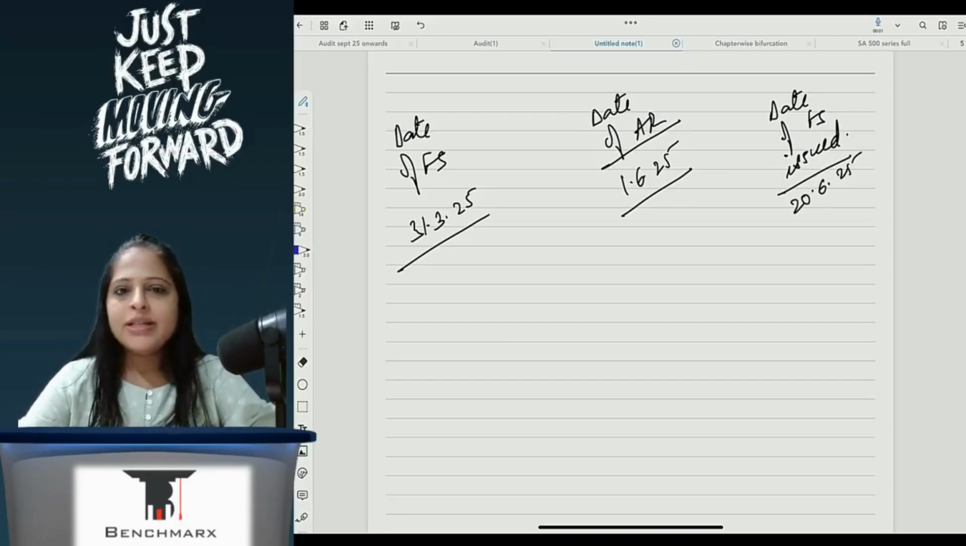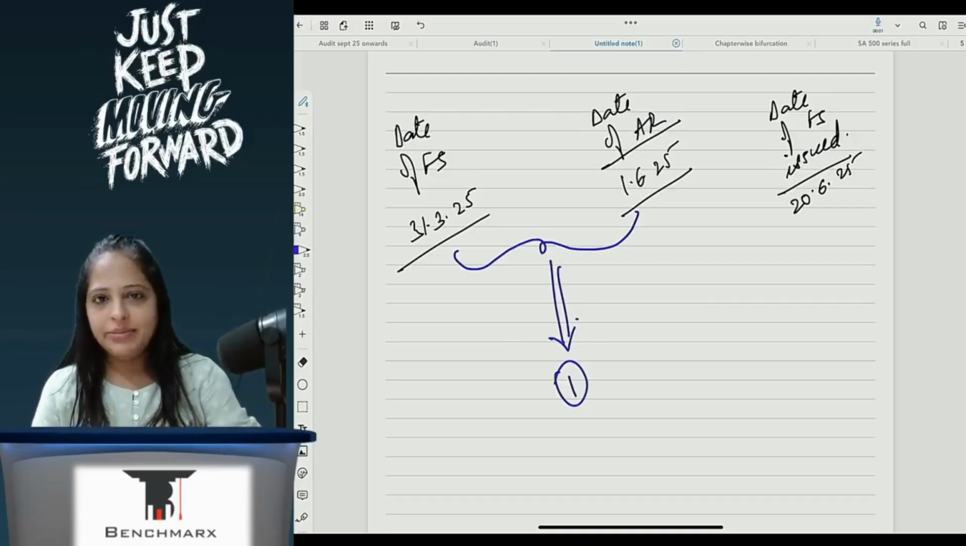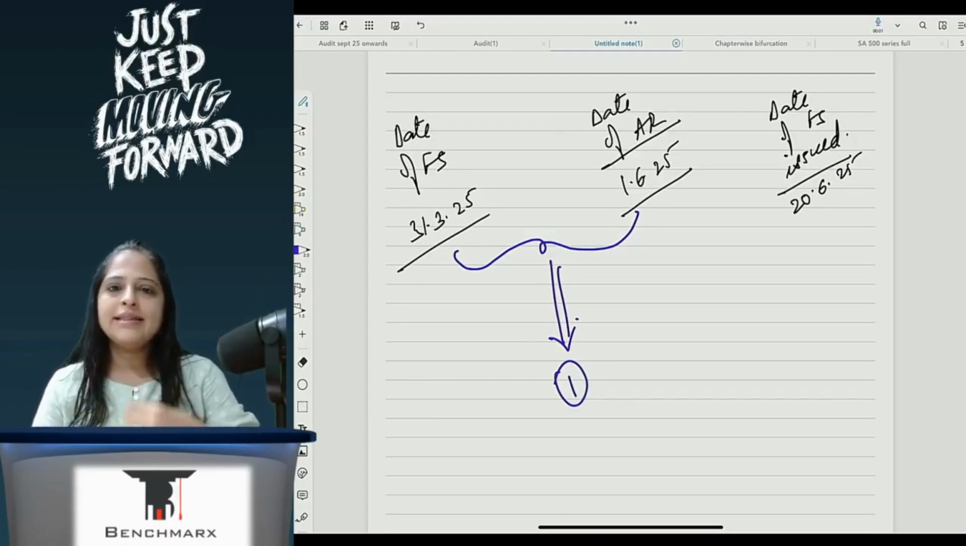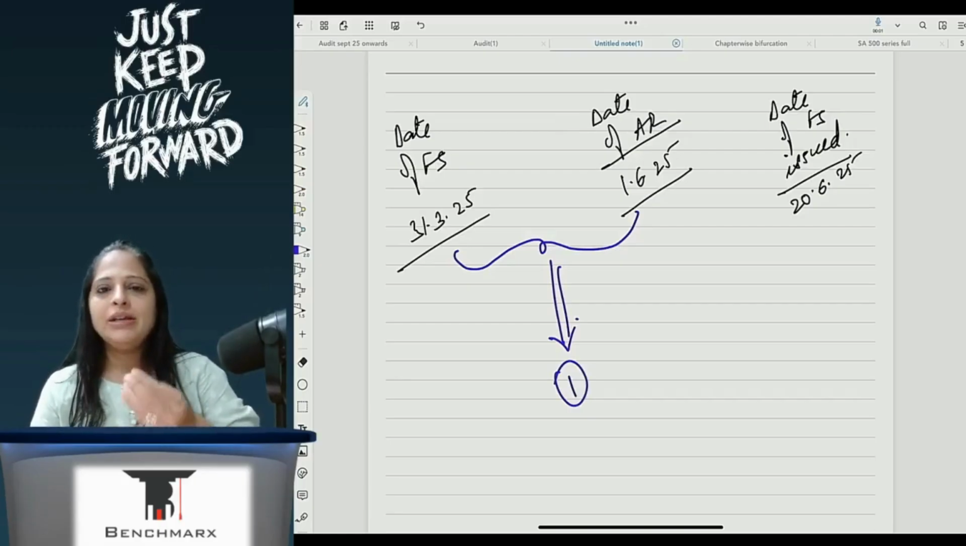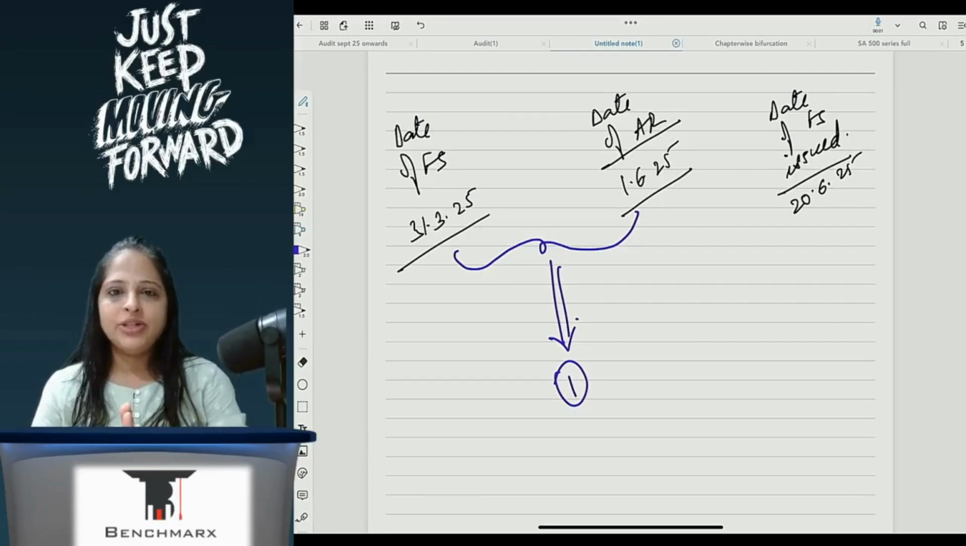Now what are subsequent events? One possibility is that events are occurring after the date of financial statements but before the date of audit report. So before the auditor has issued the audit report, he comes to know about certain events which have occurred, but these events have occurred after the date of financial statements. So what does the auditor have to do and how he will record it in his audit report is what we study. So this is situation 1.